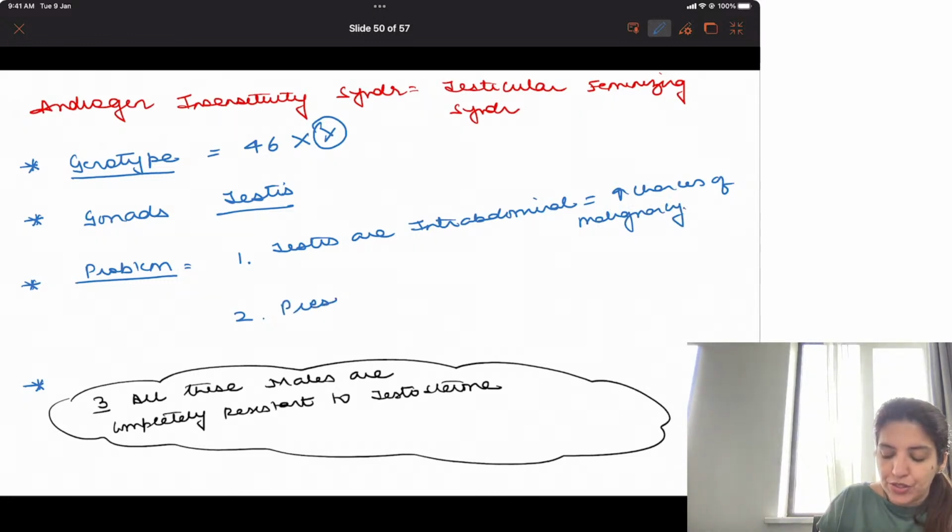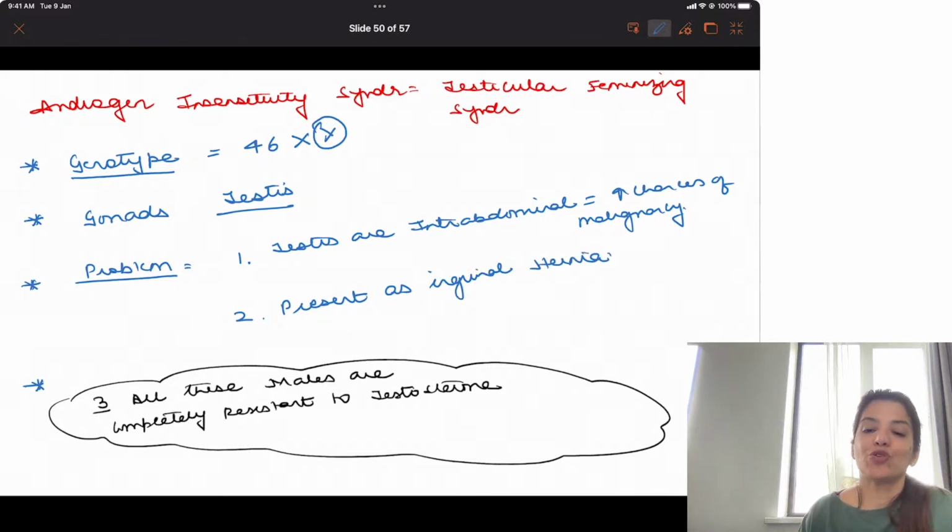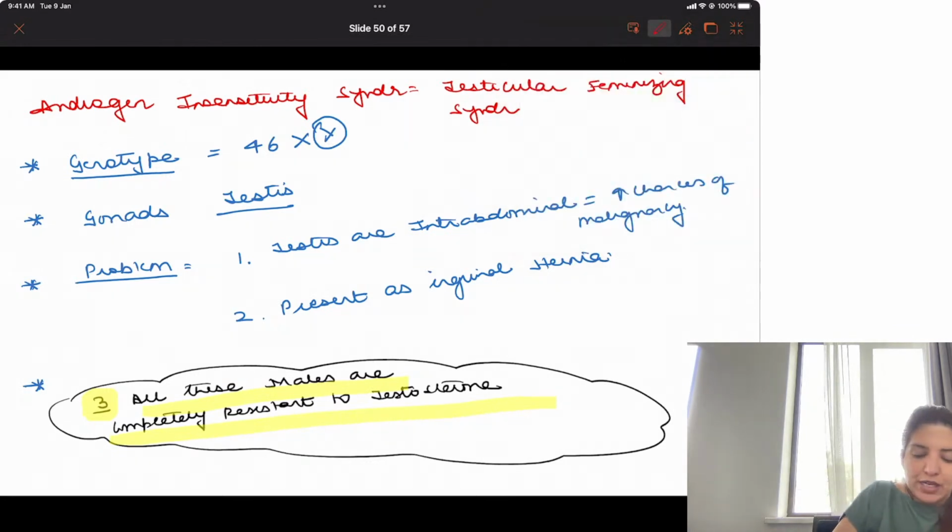Intra-abdominal testes present as inguinal hernia. So a patient with intra-abdominal testes is going to present to you with inguinal hernias. And the third and major problem in these patients is that all these males are completely resistant to testosterone. So first I am telling you complete androgen insensitivity syndrome. In complete androgen insensitivity syndrome, all these males are completely resistant to testosterone.